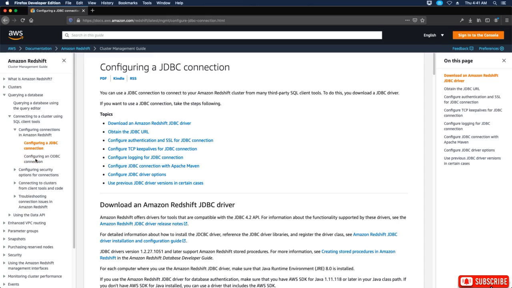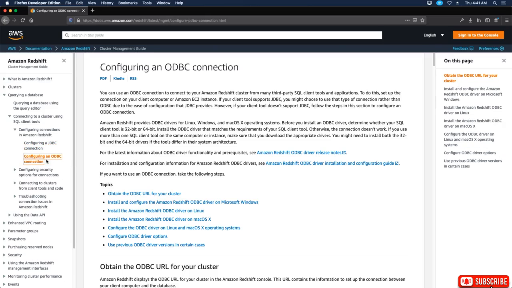Now we're going to talk about configuring the ODBC connection and what you need to do to get that working. You obtain the ODBC URL for your cluster, install and configure the Amazon Redshift ODBC driver on Microsoft Windows if you're running Windows, on Linux if you're running Linux, or on macOS if you're running Mac, and configure the ODBC driver on Linux and macOS.